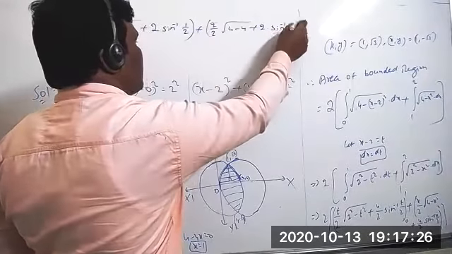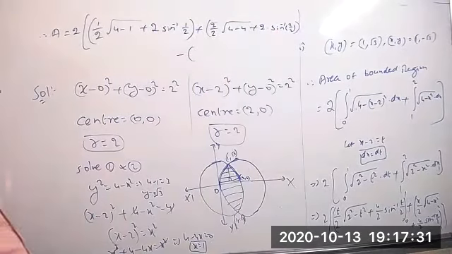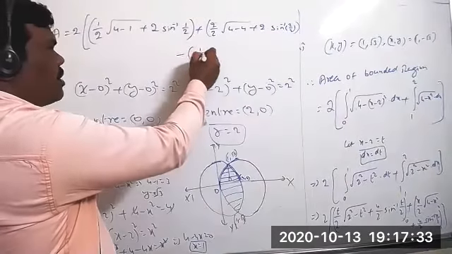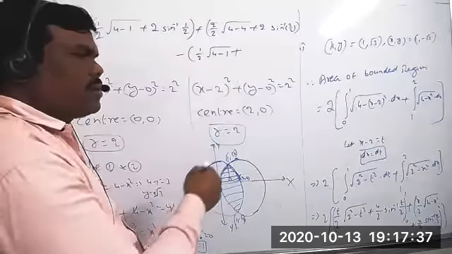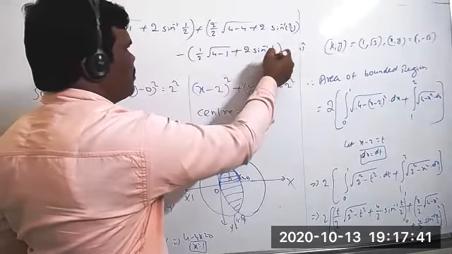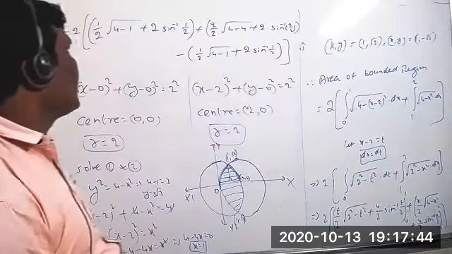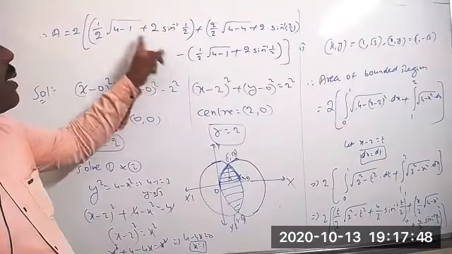This is the first one, and minus of the lower limit also you can take here. Lower limit means 1 by 2 into root of 4 minus 1, plus 4 by 2 means 2 only, and sin inverse of 1 by 2. I think clearly we are getting, and these two will be same.